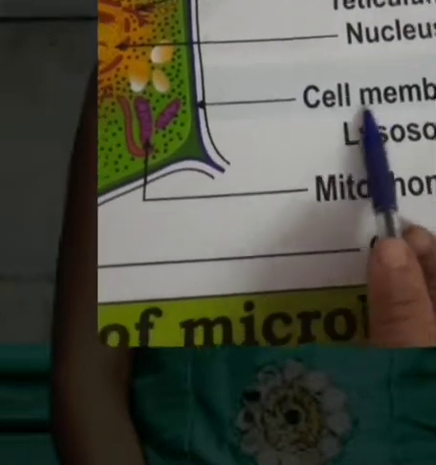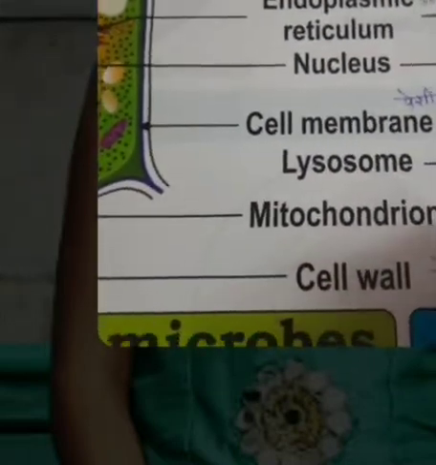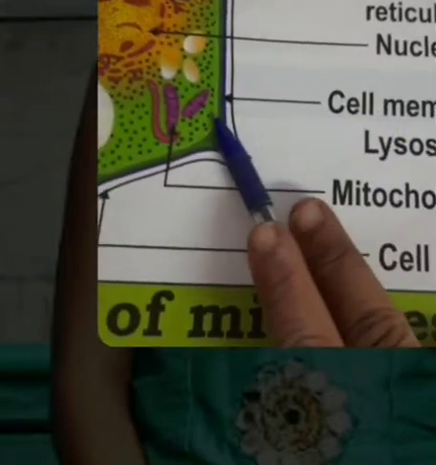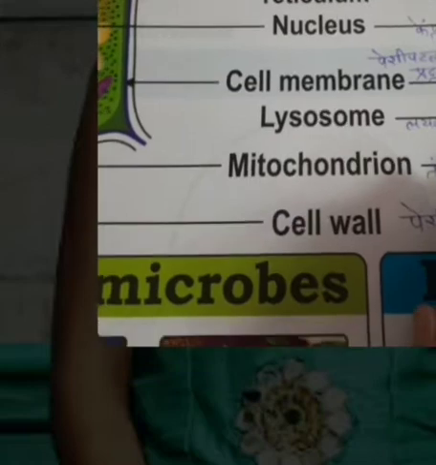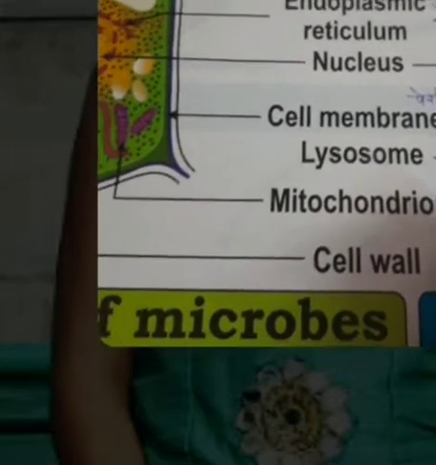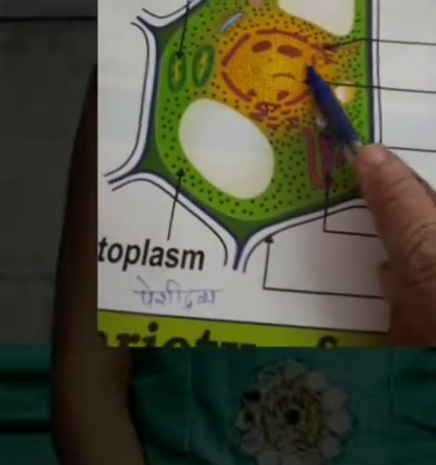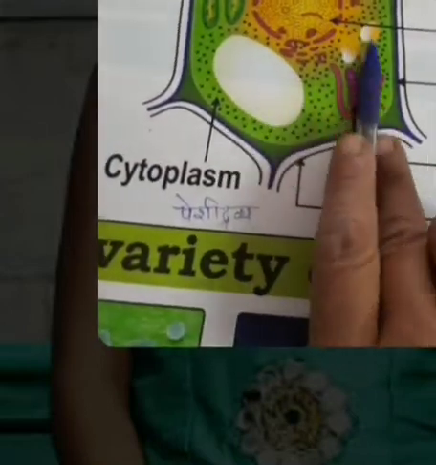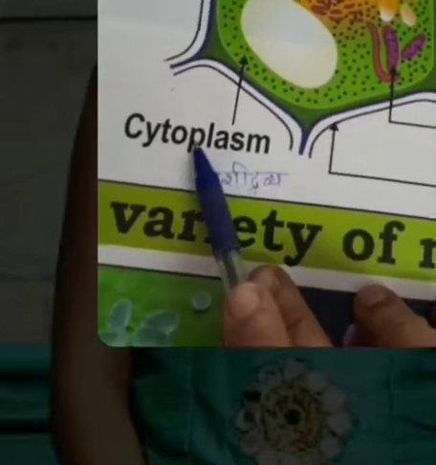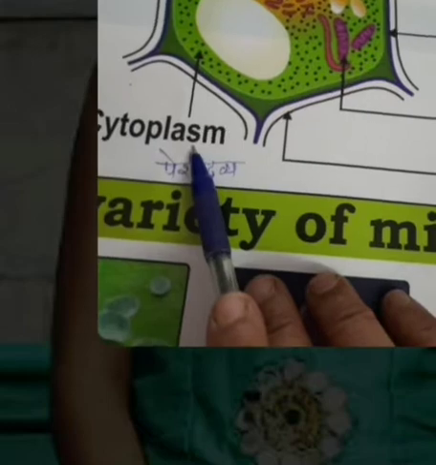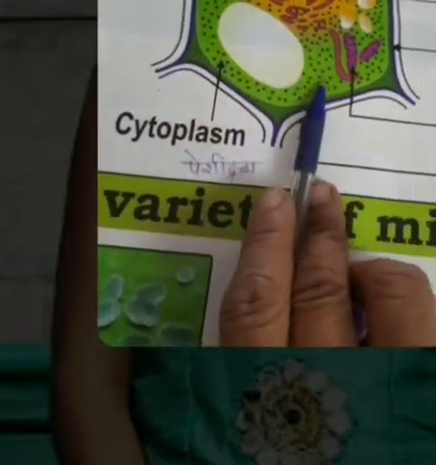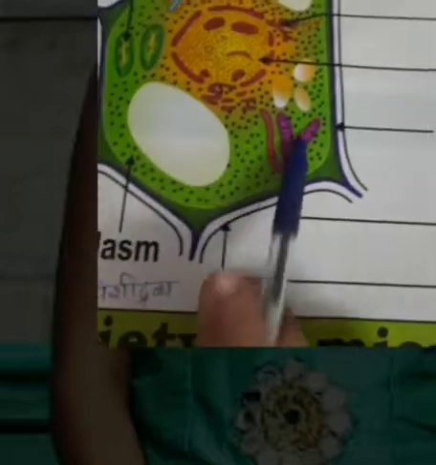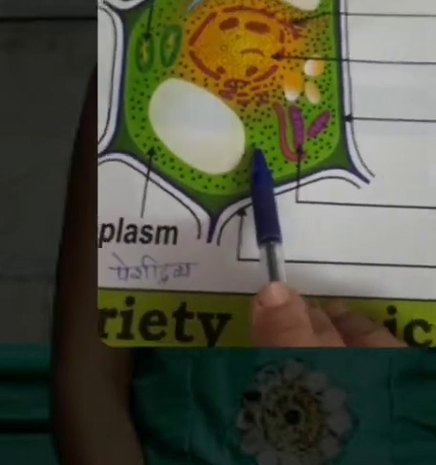Next organelle is the cell membrane, which is present in both the cells. The whole cell is covered by this cell membrane and all organelles are scattered in this cytoplasm. That is a fluid which is present in any cell and all organelles are floating in this cytoplasm.